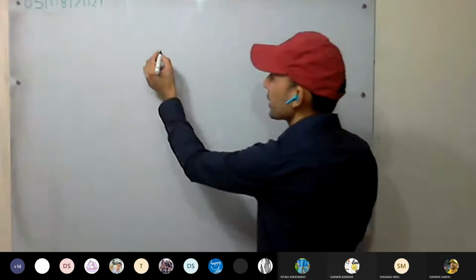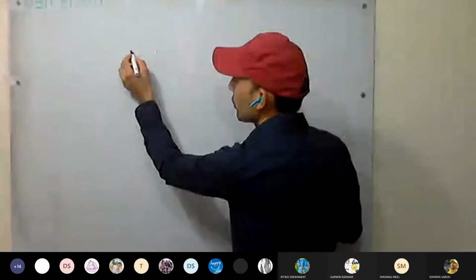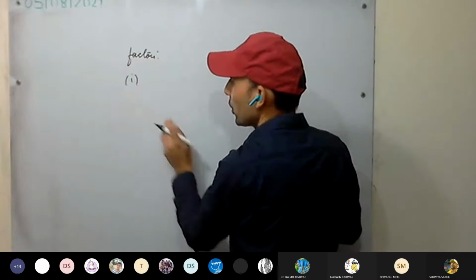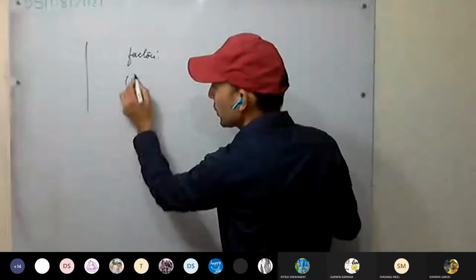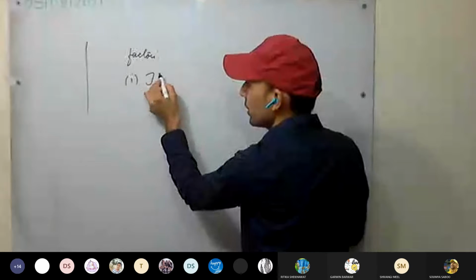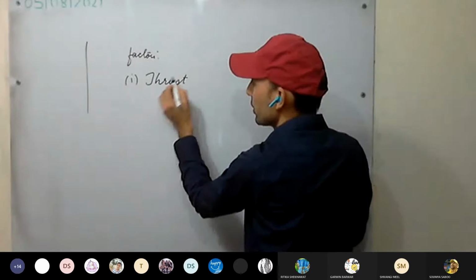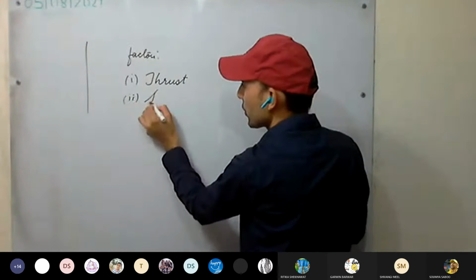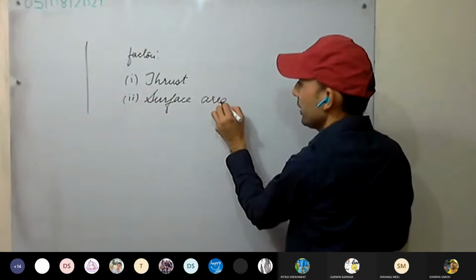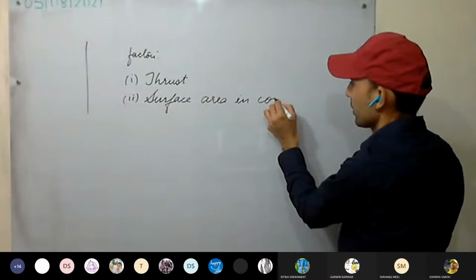Then first you write inside the margin, don't write it there: first, thrust. Second, surface area in contact.